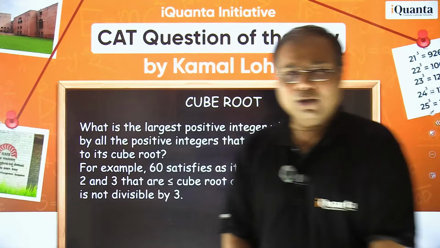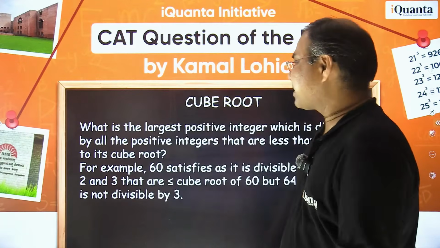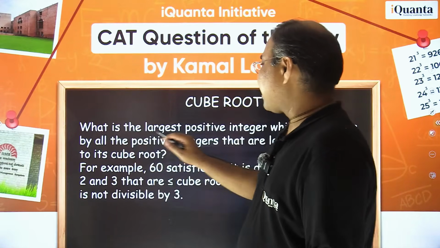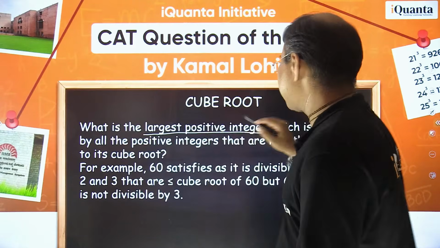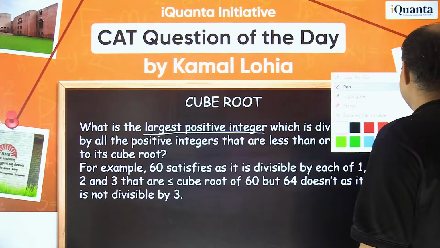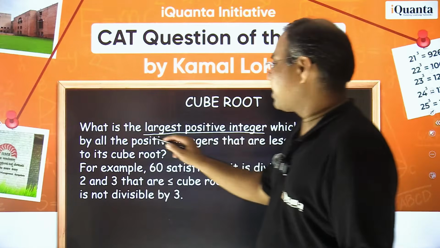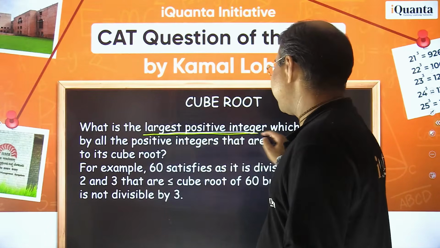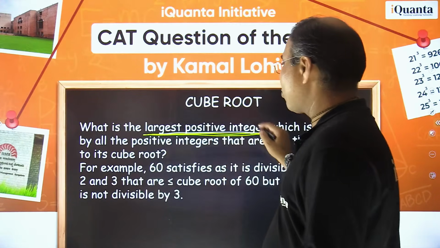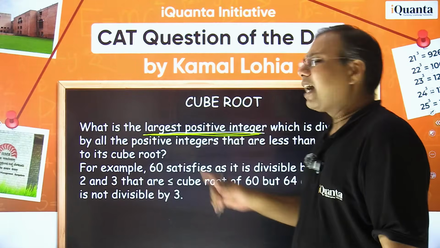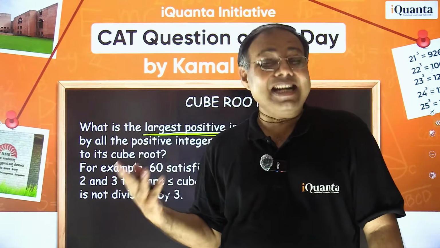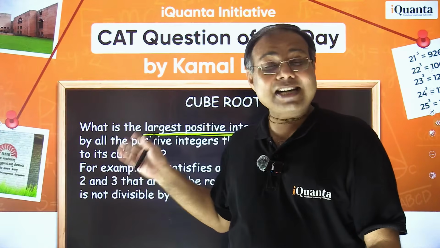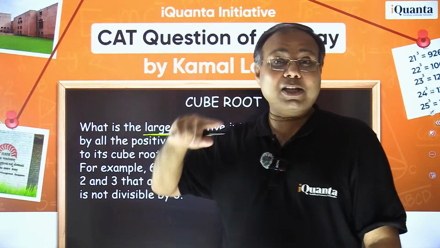Okay, so let's see it together now. It says, what is the largest positive integer? First thing is that you are talking about positive integers, और हमें बड़े से बड़ा positive integer चाहिए which satisfies a certain condition. What is the condition? Let's read. We are looking for the largest positive integer. This indicates one more thing: there could be many integers which satisfy this criteria, right? But we are looking for the largest of such.